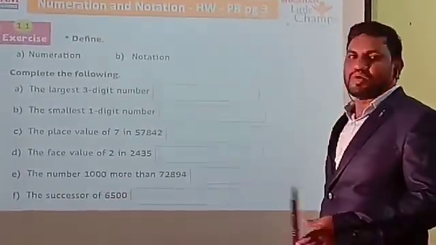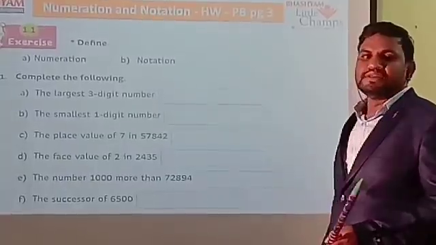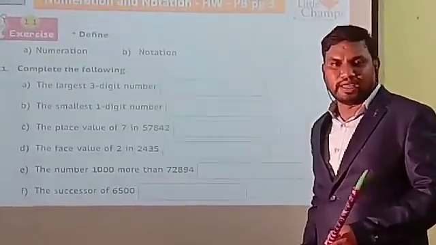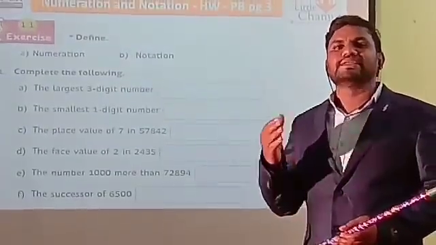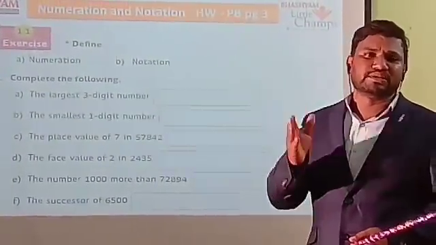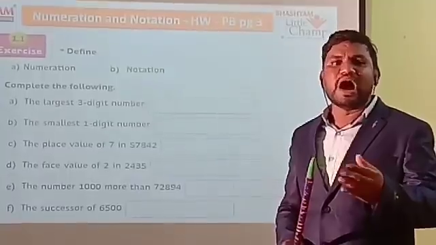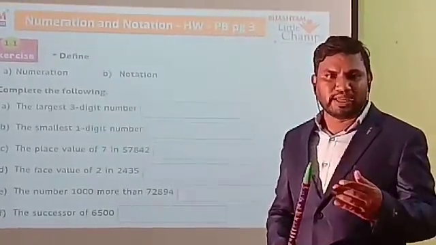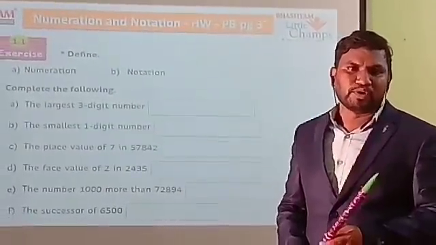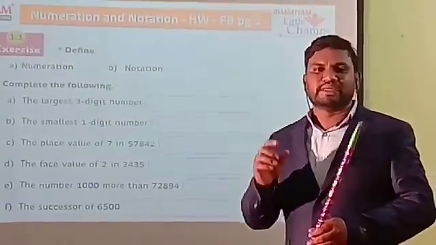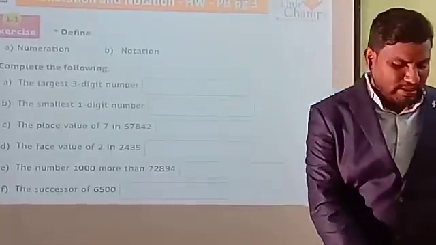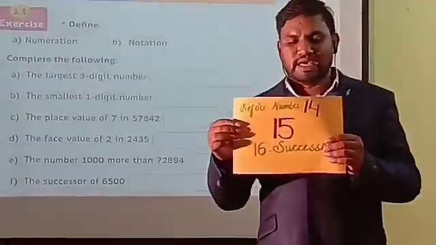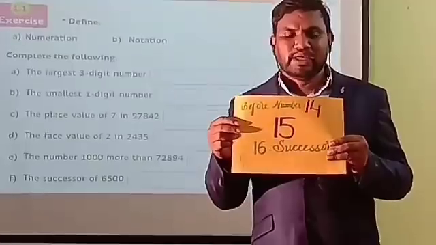Next, the last one is successor of 6500. So already we learned in the previous class what is predecessor and what is successor. Once recalled, successor means the number after, predecessor means the number before. Okay, so I will show one example, according to that you can do the sum. Here see that one number is there, that is 15.